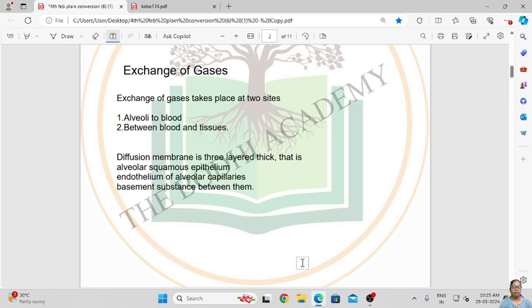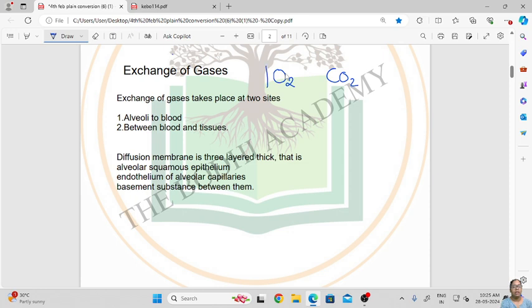In the human respiratory system, exchange of gases is the taking in of oxygen and giving out of carbon dioxide. How these two things happen in the human respiratory system is termed exchange of gases.